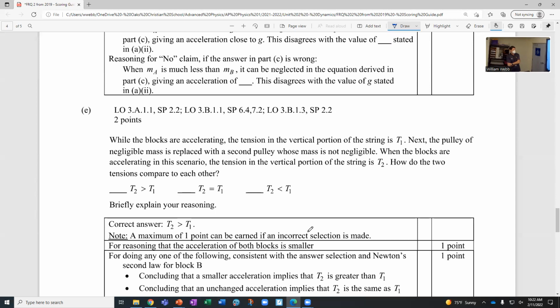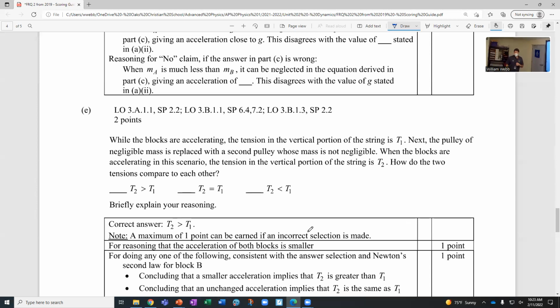All right, for part E, while the blocks are accelerating, the tension in the vertical portion of the string is T1. Next, the pulley of negligible mass is replaced with a second pulley whose mass is not negligible. When the blocks are accelerating in this version, the tension in the vertical portion of the string is T2. How do the two tensions compare?